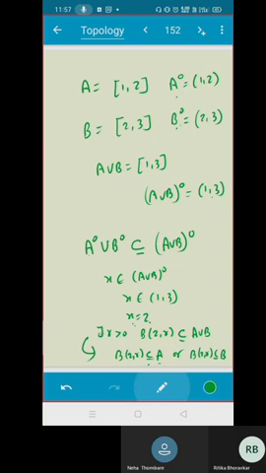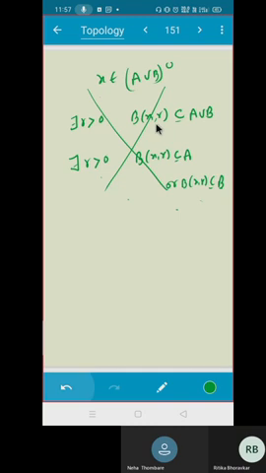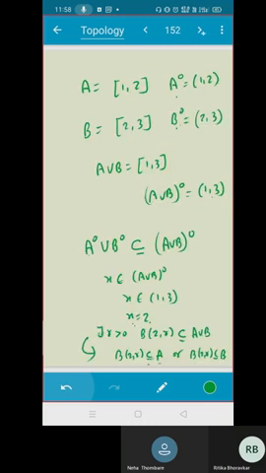Do you see the problem here? That's why I stopped there. After writing that step, I stopped. What if that x is not in my set? What if this x is not in my set A? Then the ball B(x, R) makes no sense. I cannot find an open ball which is in A. I will just get x belongs to the interior of B. If that x is not in A, it is in B, so I will not get that. Do you agree? Do you follow? Take some time. Keep this example in front of you and see.